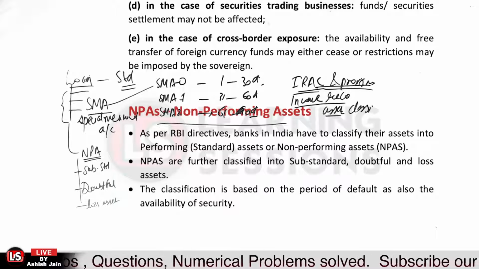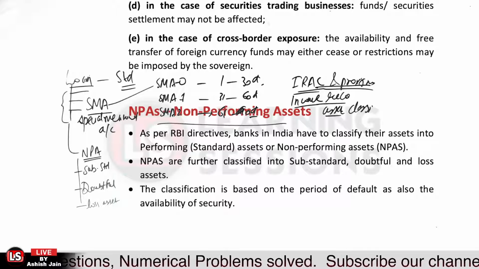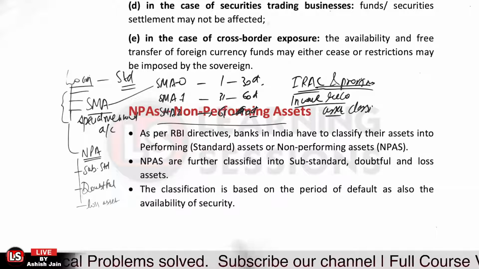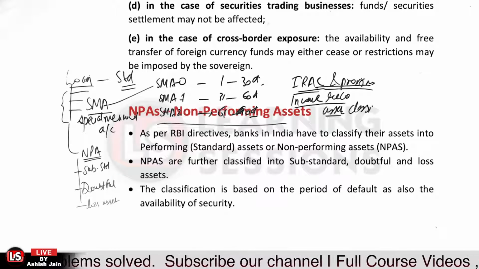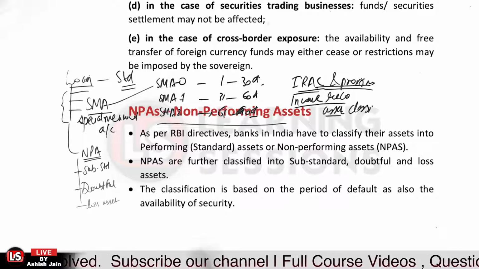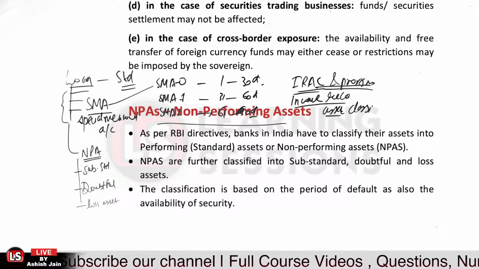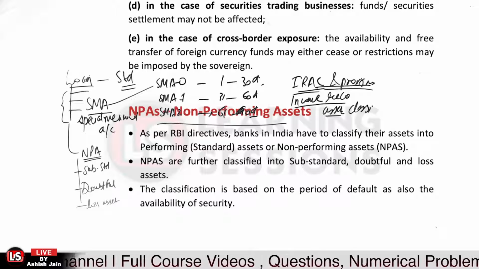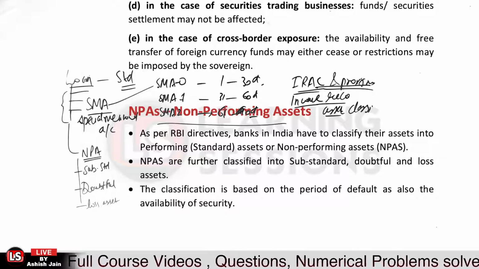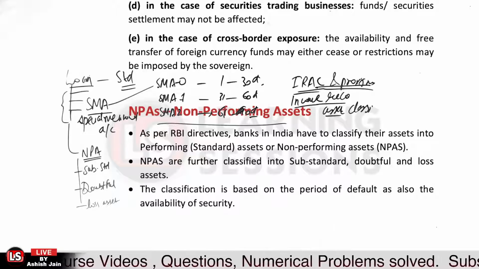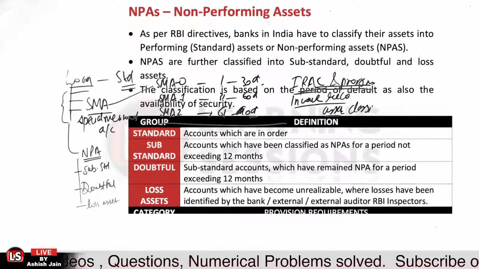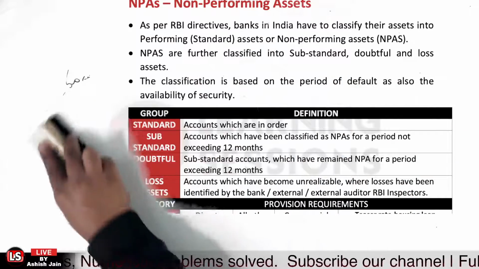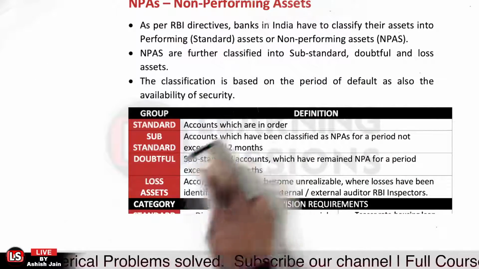So let me clear one point: whether the account is a standard account or a non-performing asset, you are to maintain the provisions for the same. Whether the account is a performing asset or a non-performing asset, the provisions are to be maintained. But as we go through the different stages of the non-performing assets, the provisioning percentage increases. So we'll be looking into what the different categories are, and for what particular time period the account remains in one category and is then transferred to another one.